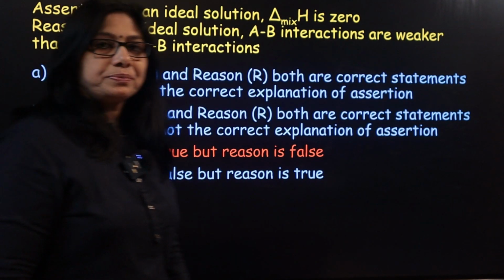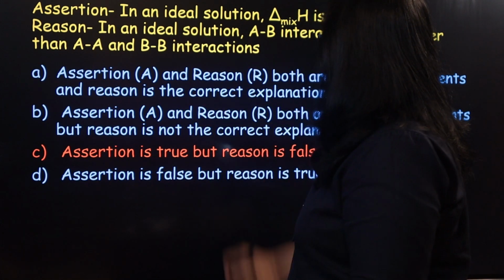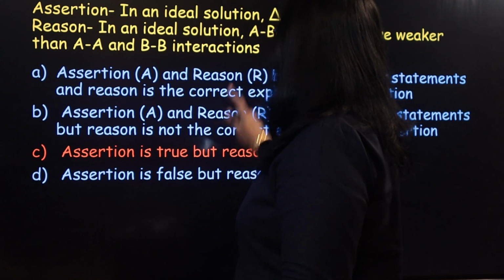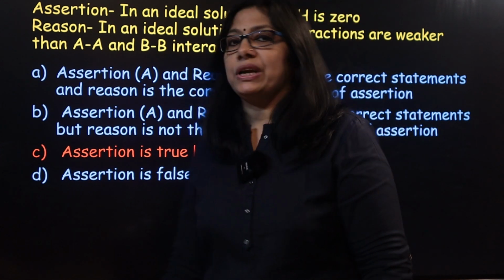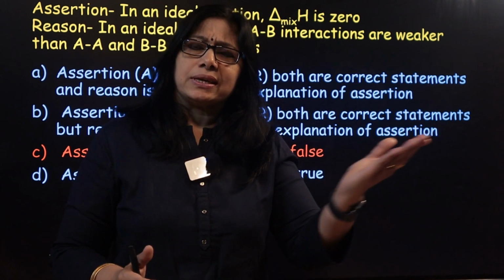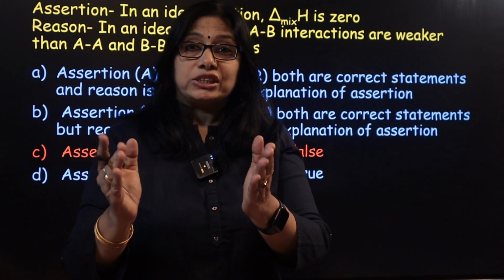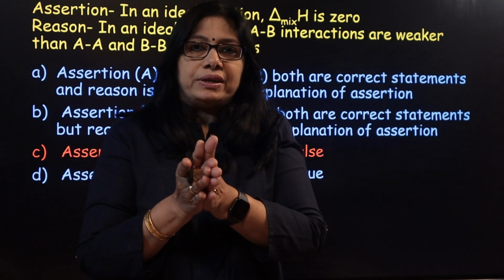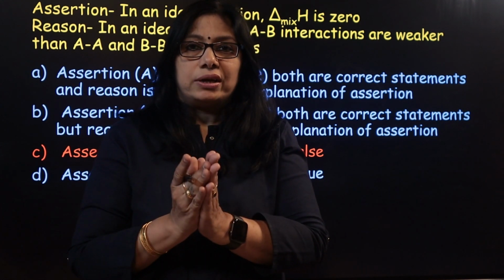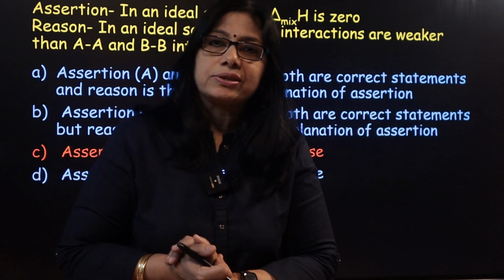Question number 1. The assertion statement is, in an ideal solution, delta H mixing is 0. Reason, in an ideal solution, AB interactions are weaker than AA and BB interactions. In previous sessions, I have explained very clearly, in an ideal solution, the solute-solvent interactions, A-B interactions, are similar in strength to AA and BB, solute-solute and solvent-solvent interactions.